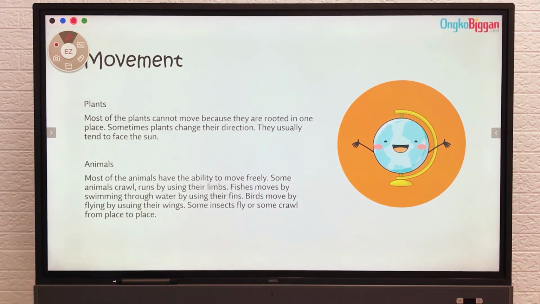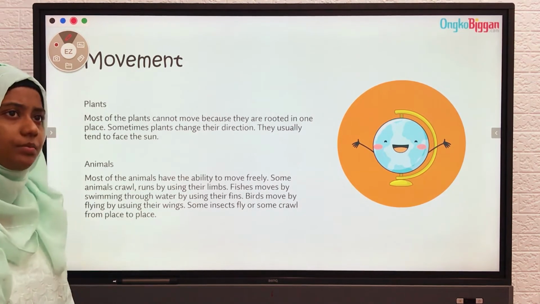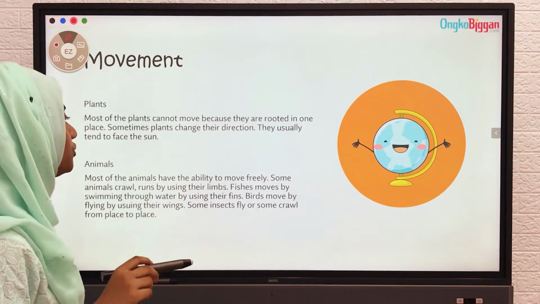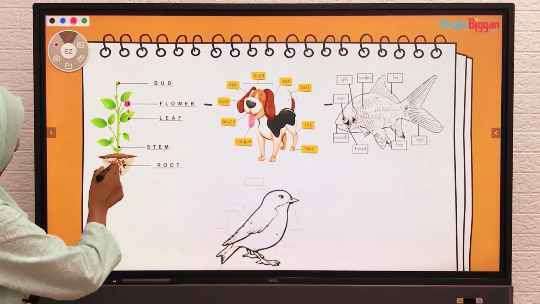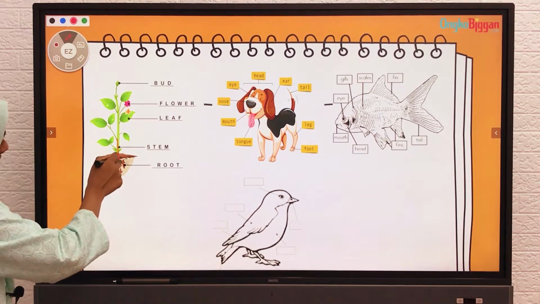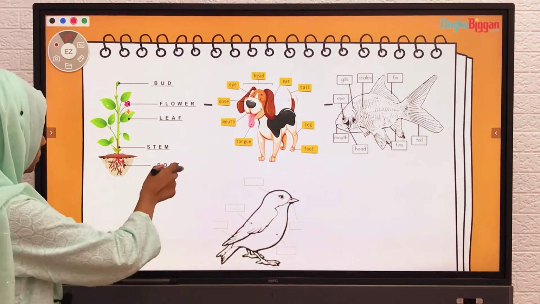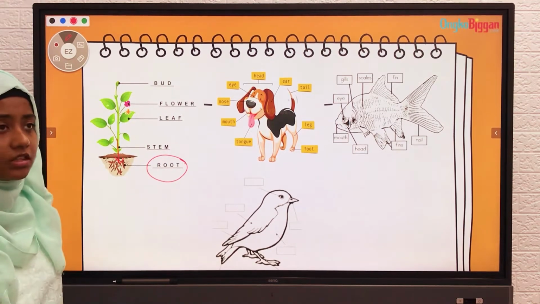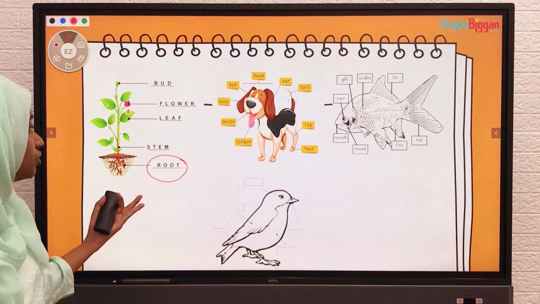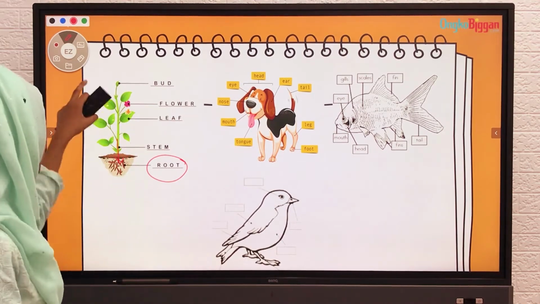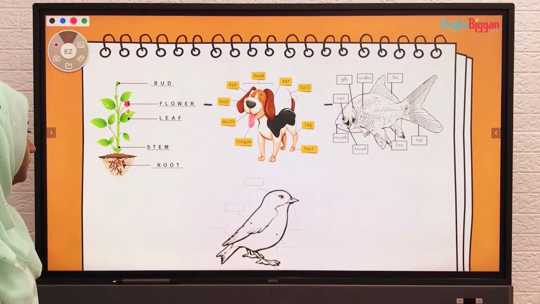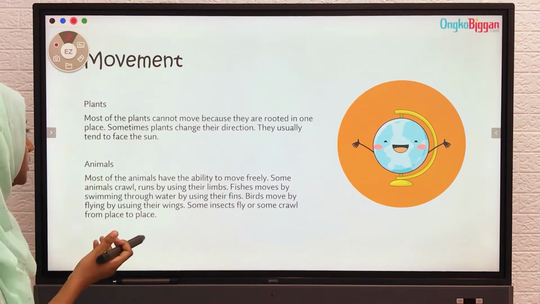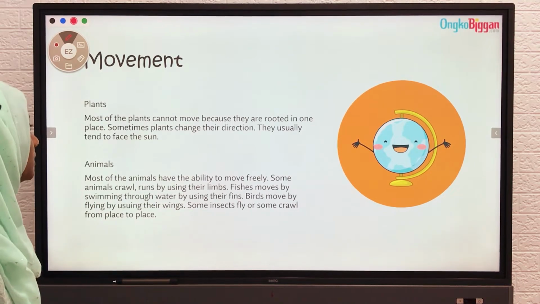Let's see how plants move. Most of the plants cannot move. I have discussed in our first chapter that plants cannot move because they are rooted in one place. Let's see the previous picture: plants are rooted underground because of the roots. The roots are holding them. They cannot move from place to place. Plants do not have legs or any limbs to move as well. Most of the plants cannot move because they are rooted in one place.